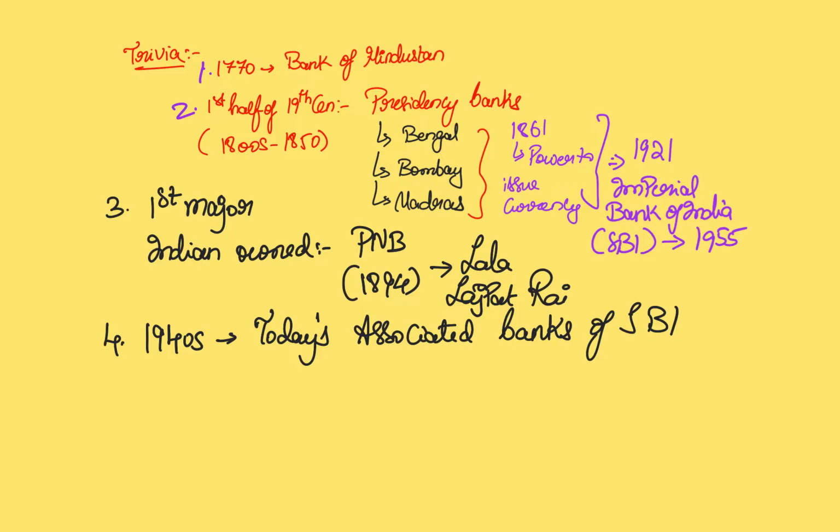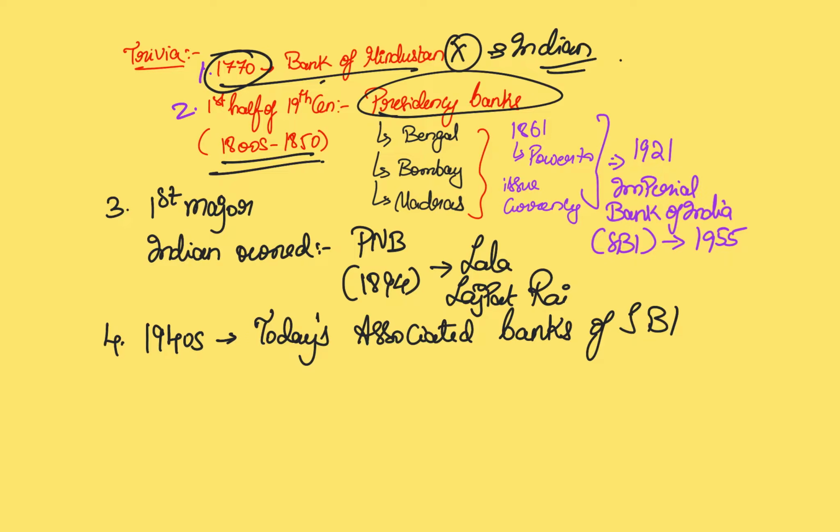Before discussing the commercial banks, a few trivial points which can be important for the prelims examination. The first bank in our country is the Bank of Hindustan. This is not owned by Indians. It is actually a European bank, even though the name indicates that it is an Indian bank. So this was first established in 1770. And after that, in the first half of the 19th century, we have the presidency banks at Bengal, Bombay, Madras, which were later given the power to issue their own currency. In the year 1921, these three banks were merged and led to the formation of the Imperial Bank of India, which again was renamed as the State Bank of India in 1955.